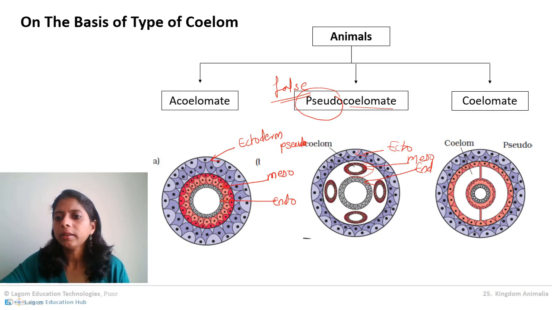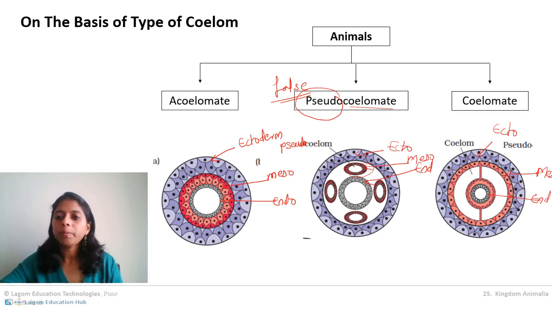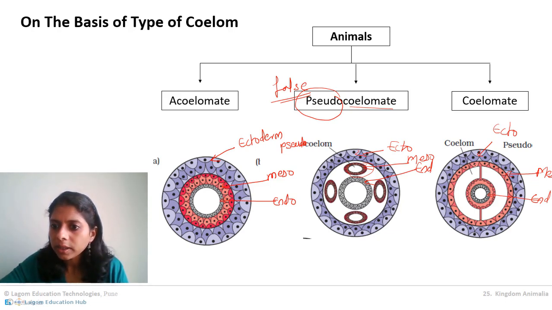Now here see the diagram of the true coelomate animals. Obviously which layer is this? Ectoderm. This one is the mesoderm, and here inside very small will be the endoderm. If you pay keen attention, this part of the mesoderm which is near to ectoderm, what will it be called?